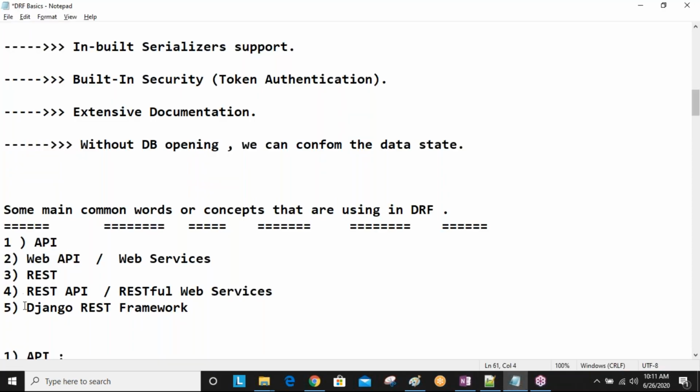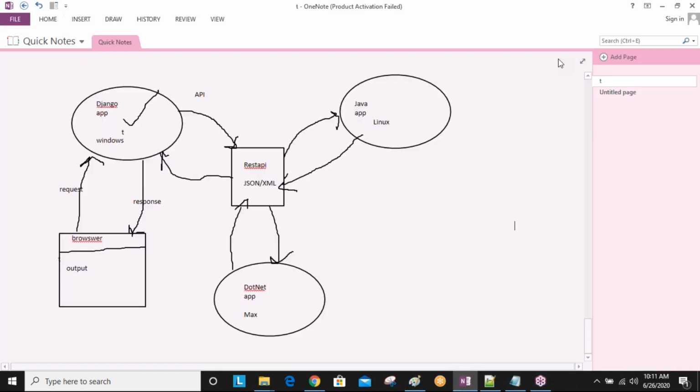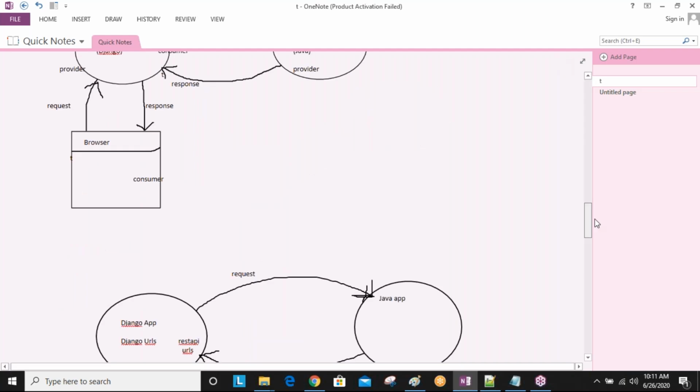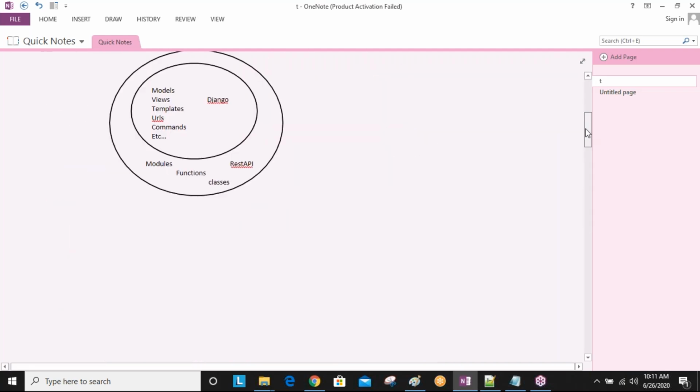Okay. So yesterday I explained Django REST framework, sir. Django framework is different. Django REST framework is different, sir. Django REST framework is an extension of Django framework. Extension means the concepts which are available in Django, all those concepts are available in REST API also, plus some extra concepts are also available.